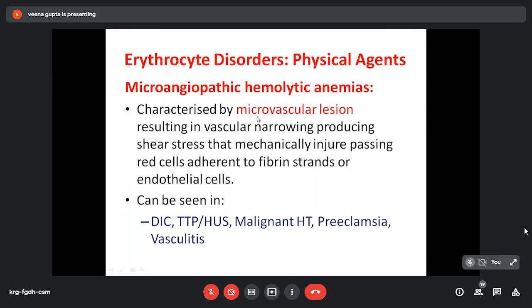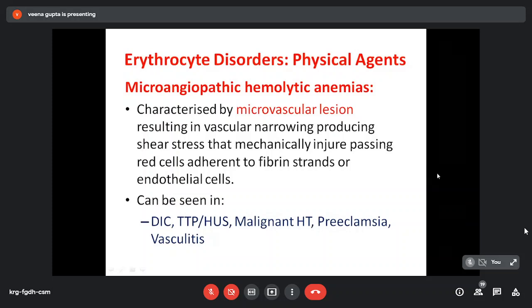They are characterized by microvascular lesion which results in vascular narrowing, and this produces shear stress on the RBC which mechanically injures the passing red cells which are adherent to fibrin strands of endothelial cells. So this can be seen in disseminated intravascular coagulation, thrombotic thrombocytopenic purpura, hemolytic uremic syndrome, malignant hypertension, preeclampsia and vasculitis.